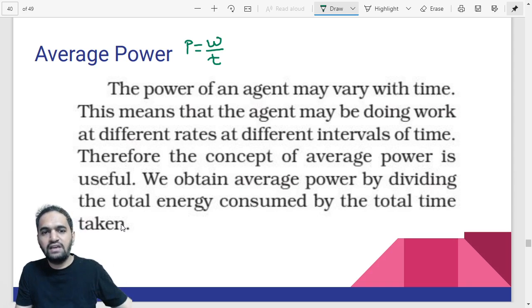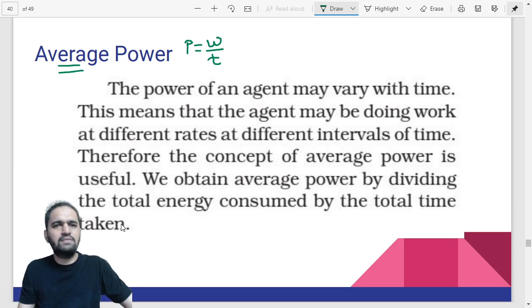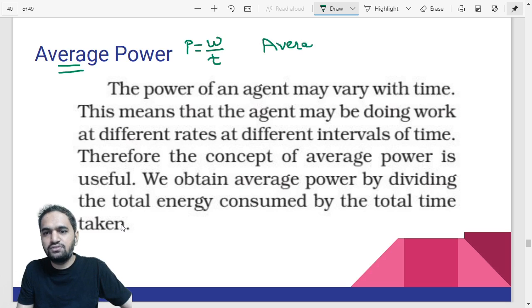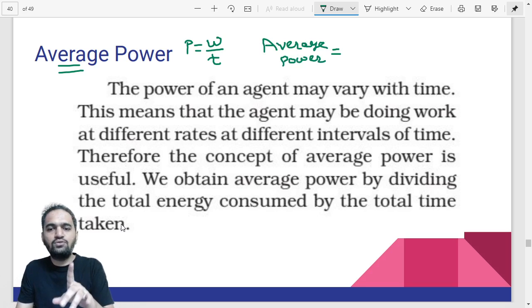So that's why we have a concept called average power, like average speed and average velocity. How can we find average power? The formula will remain the same. All you have to do is add total in front of work and total in front of time.